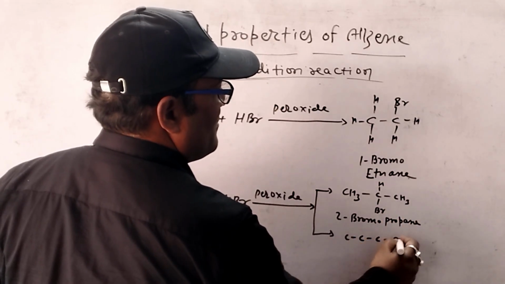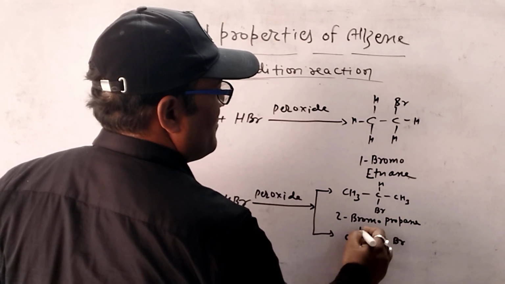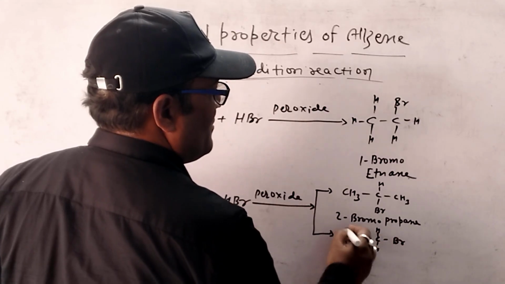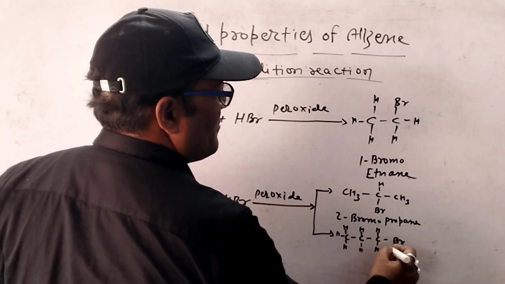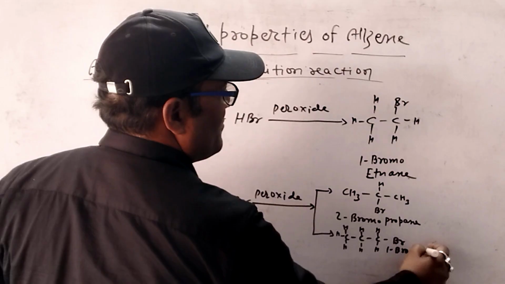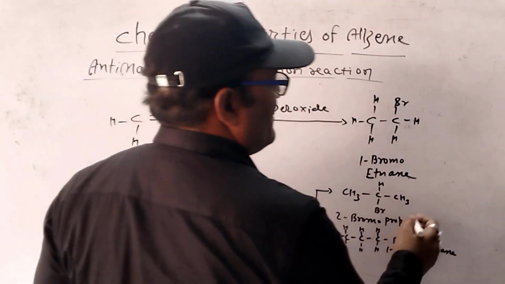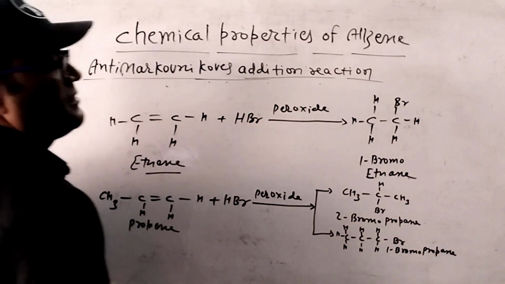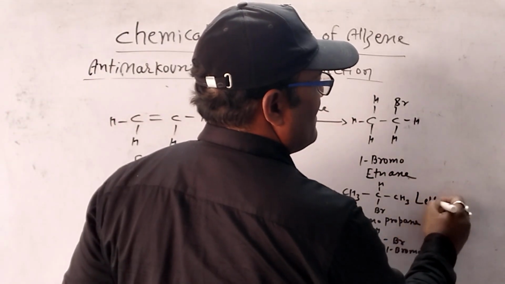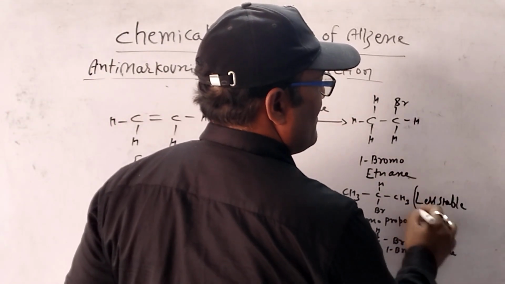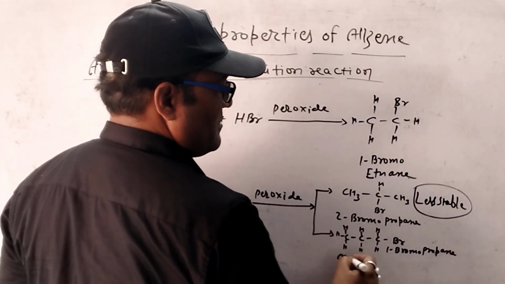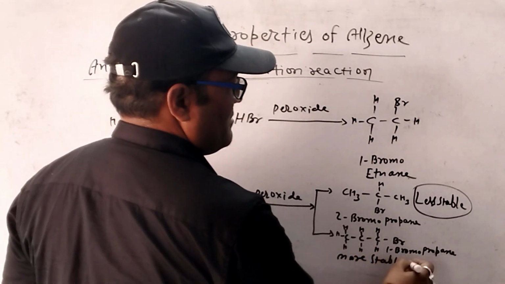After that, 1-bromopropane. Here, this product 2-bromopropane is less stable, and this product is more stable.